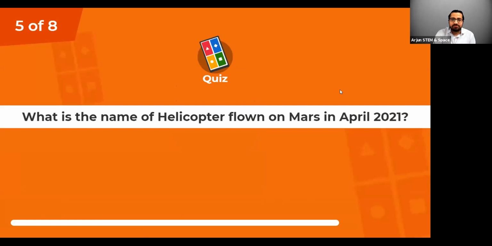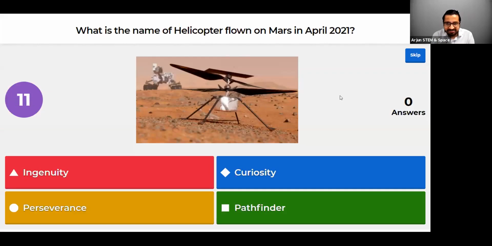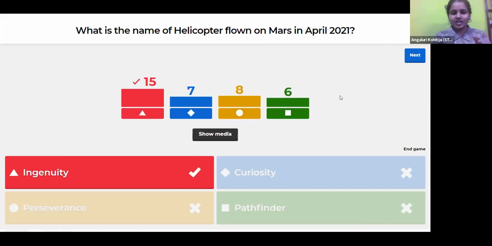So the next question. What is the name of the helicopter flown on Mars in April 2021? Okay, so April, it's going on right now, this month. So there has been a helicopter which flew on the Mars. What was its name? The options are Ingenuity, Curiosity, Perseverance, and Pathfinder. So the answer was Ingenuity.